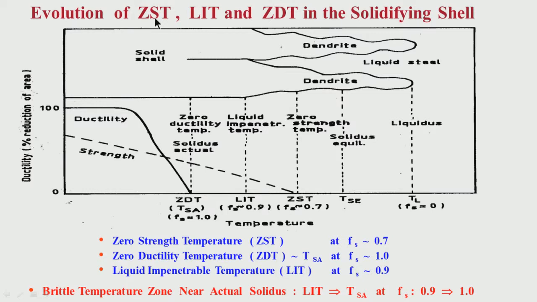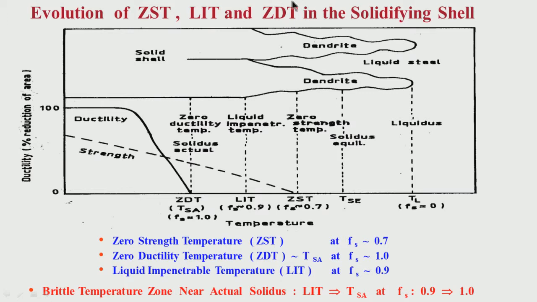The strand initially is totally liquid, and solidification is starting at the meniscus level. As you are going down the continuous caster, the solid shell is increasing in thickness, but still there is liquid. So it is the strand which is important. So in the solidifying shell or the strand, what is the temperature when the strength is first evolving?